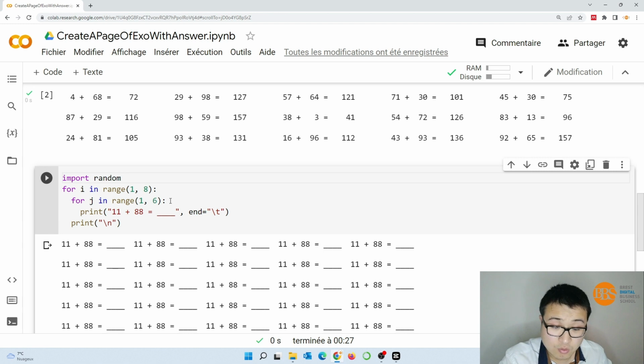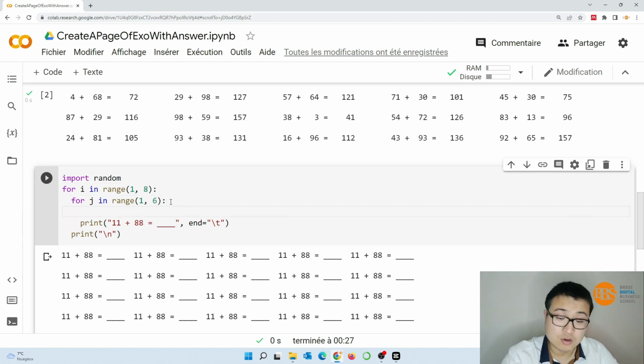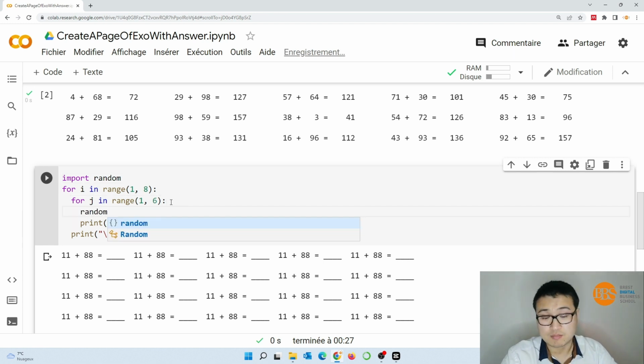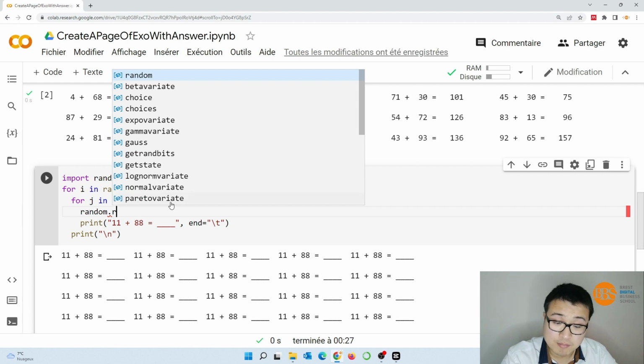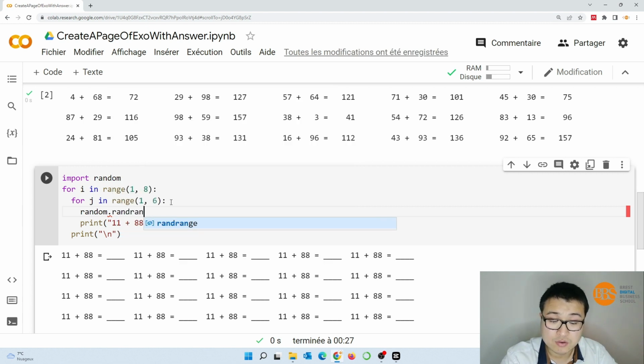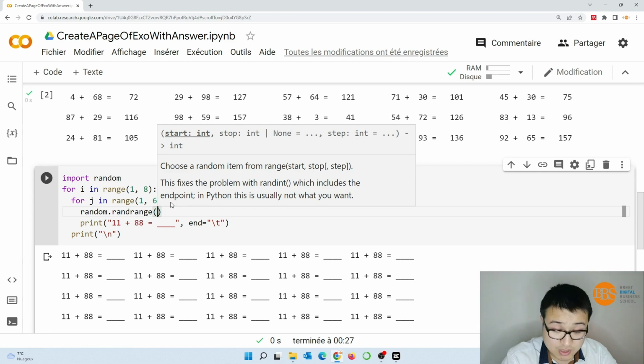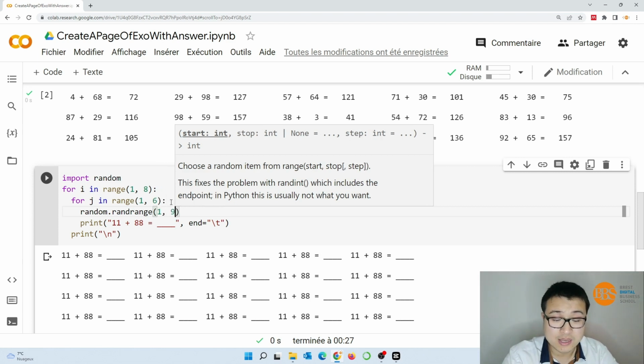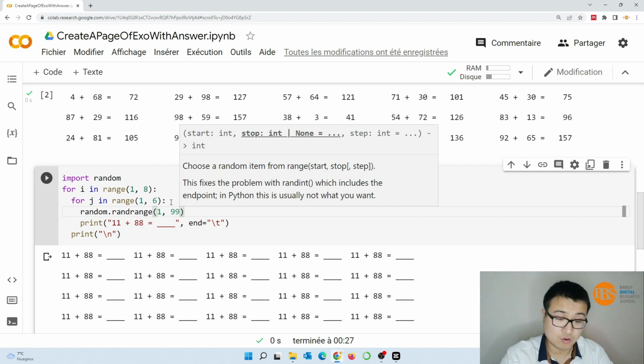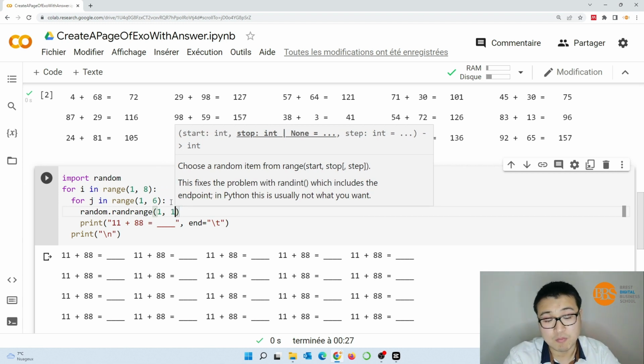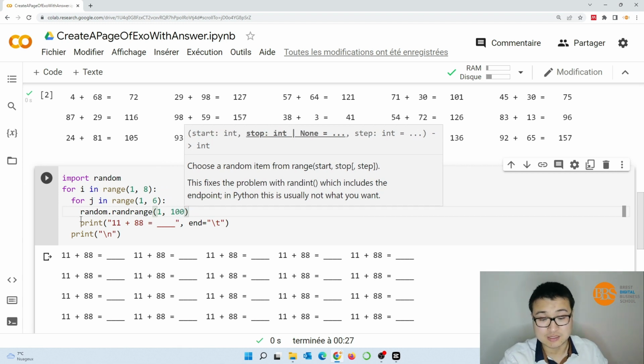So here with the random library, I can call a method called randrange. What does method mean? We will talk about it later. Here is a method to generate an integer from 1 to 98, for example, or we can generate a number from 1 to 99, like this.